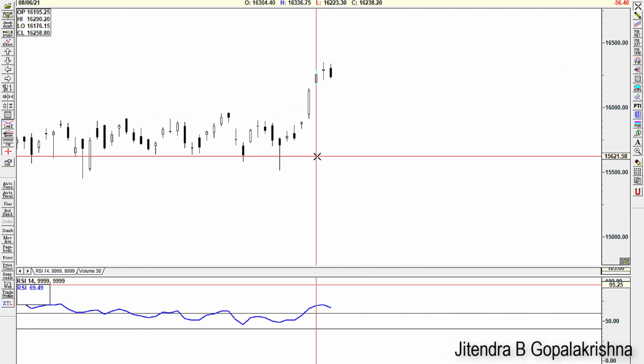What are the strategies? We will discuss that a bit later, but this is how the RSI is plotted. So if you understood this, type in the comment, got RSI. Let me also show you how it is plotted in a few other softwares.